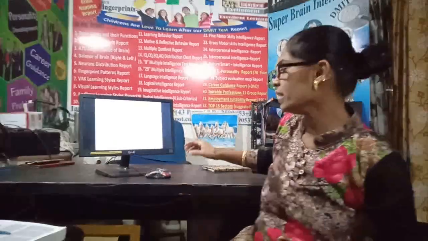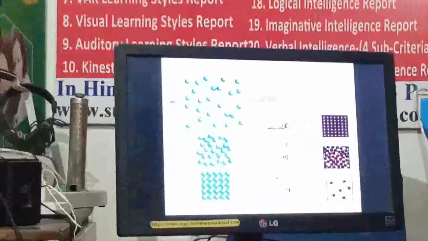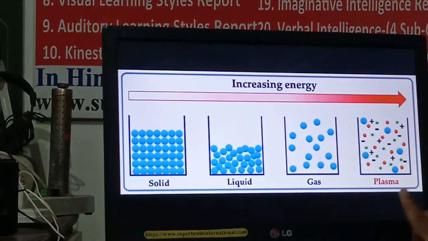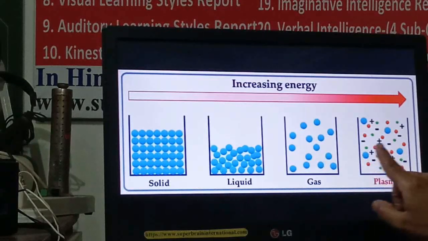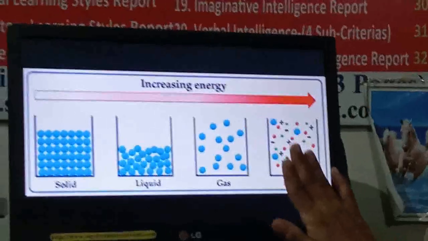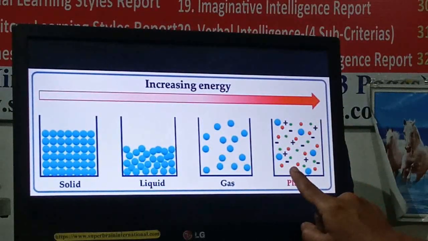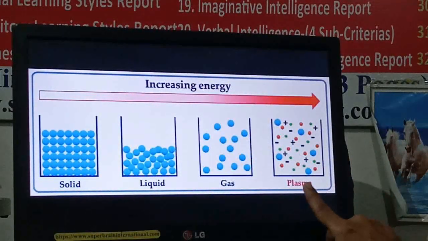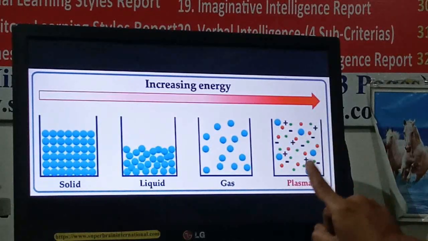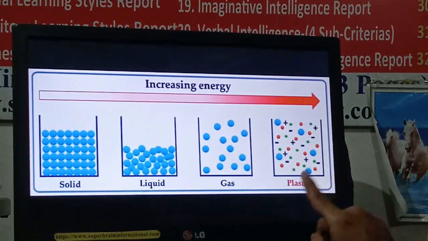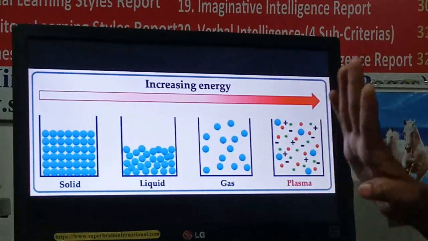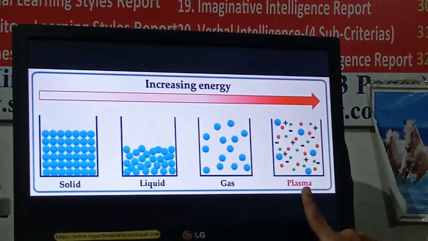I said in the beginning that there is one more, the 4th state of matter, that is plasma. You can see this diagram here. In this diagram, some of the molecules are even charged. By the arrangement of these molecules you can easily say that this is in the gaseous state, not a liquid or a solid state. So whenever the gases are in a charged condition, or a charged gas is there, then that will be called the 4th state of matter, that is the plasma.